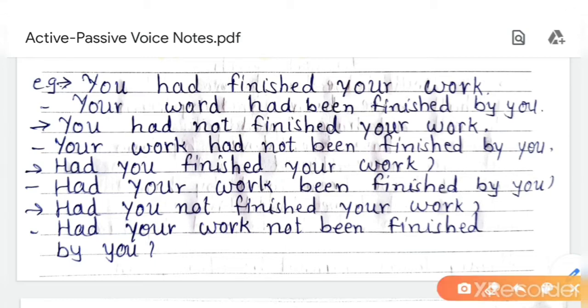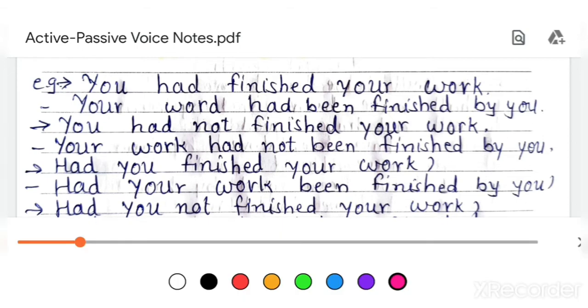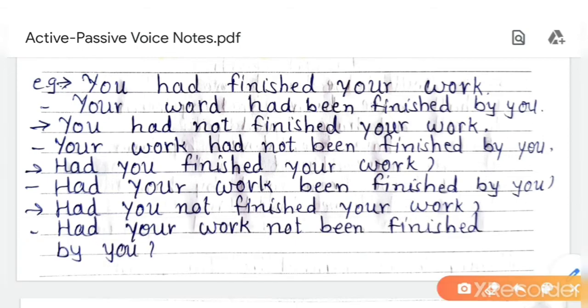See, not is always used after had. Had not been. So here only we added been. Your work had not been finished by you. Had you finished your work? Interrogative sentence. So had will be in the beginning. Had, then what is the subject? Your work. Had your work been finished by you?